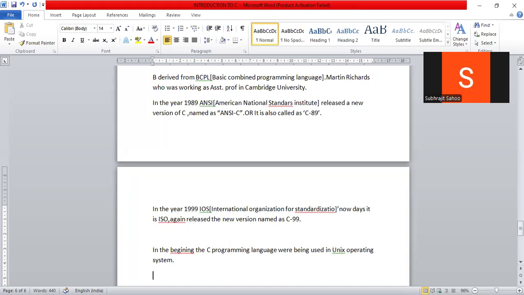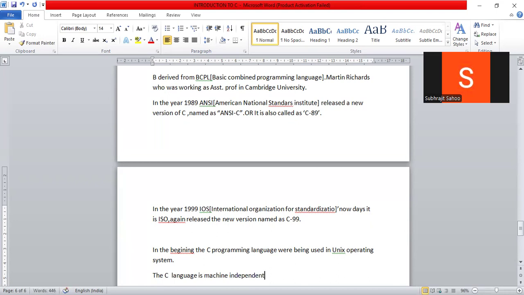Next, the C language is machine independent, right?